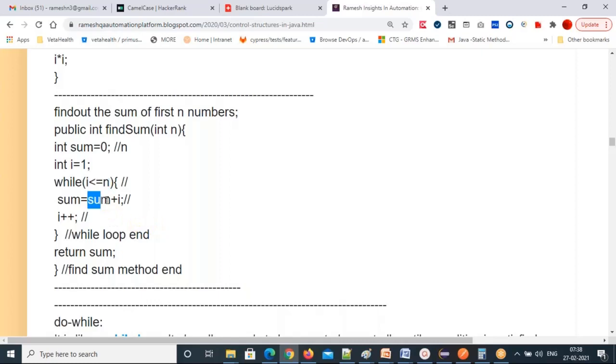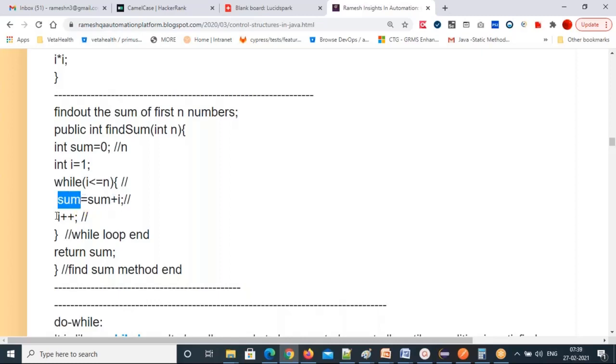5 less than or equal to 10, true, it comes inside. Now here the sum value is currently 10. 10 plus I value 5. So the I value will become 5 and the sum value is 10. 15 it will become. So total sum value 15. So next, I plus plus. Current I value 5. 5 plus 1, 6. 6 less than or equal to 10, true, it comes inside. And this is the 15 sum value. 15 plus I value 6. 15 plus 6, that is 21. 21 will be stored in this sum.